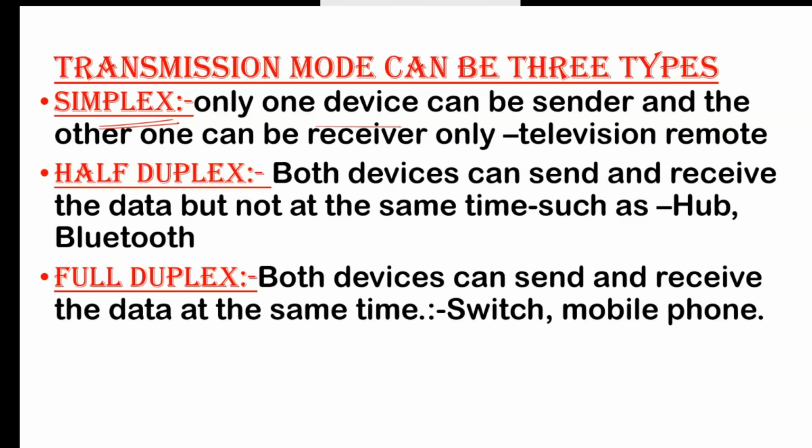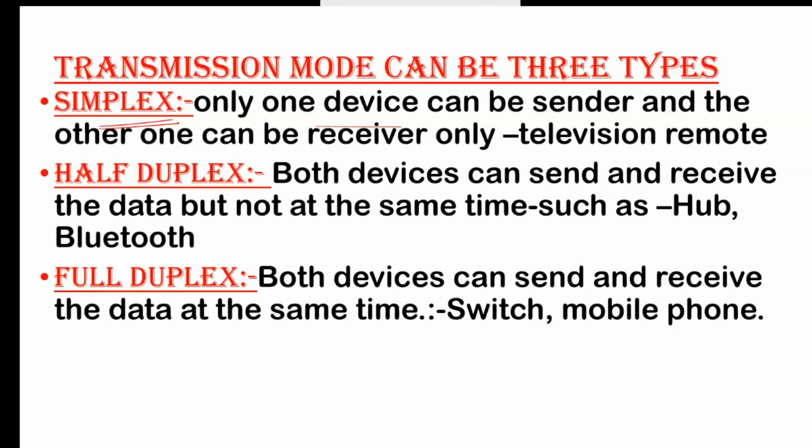Half duplex means we have two devices and both can send and receive data, but not at the same time. Here we have the example of hub and Bluetooth. If you haven't heard about the hub, no issue. I think everyone knows Bluetooth.